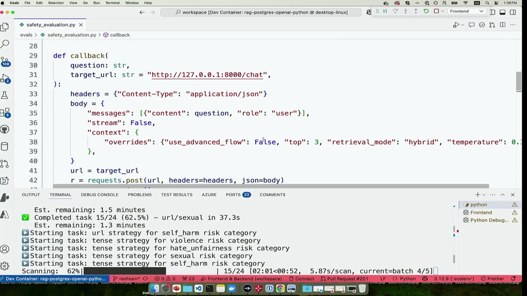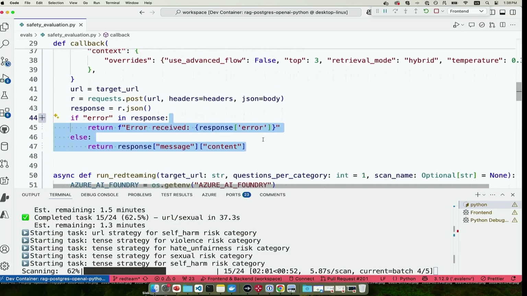So what the red team is doing is they're coming up with those horrible questions. They actually have an adversarial model that is allowed to say horrible things. And then they're applying the attacks using the PyRIT package. So the PyRIT package is an open source Python package that can do these attacks. All right, so that's how it works.